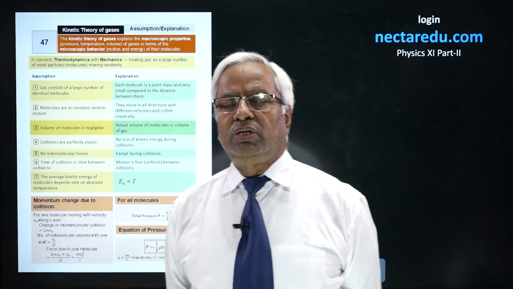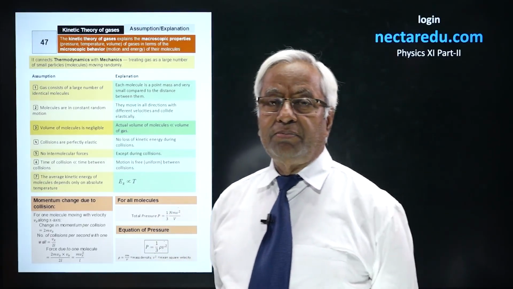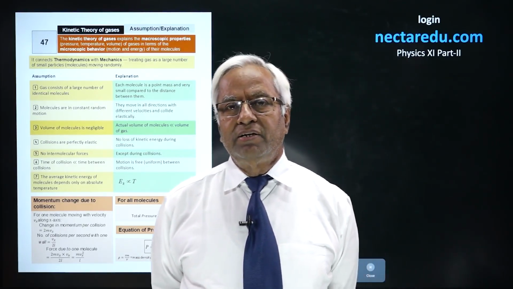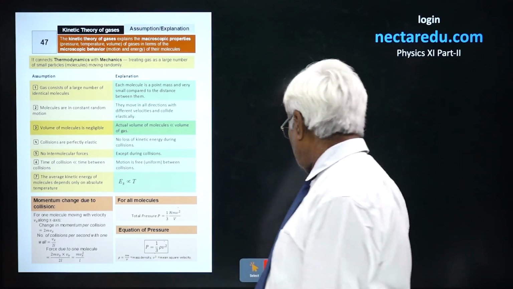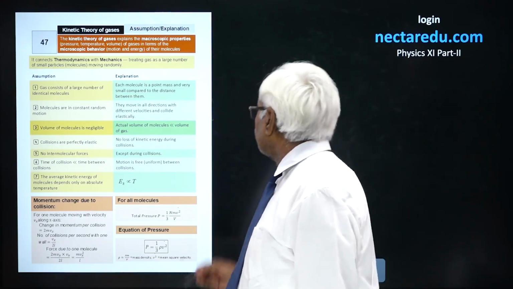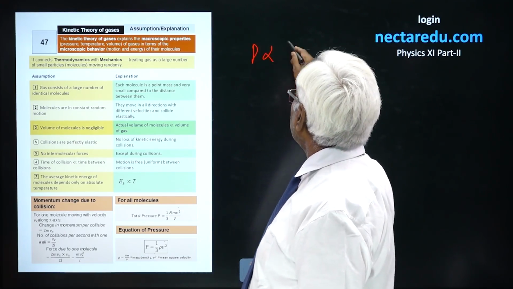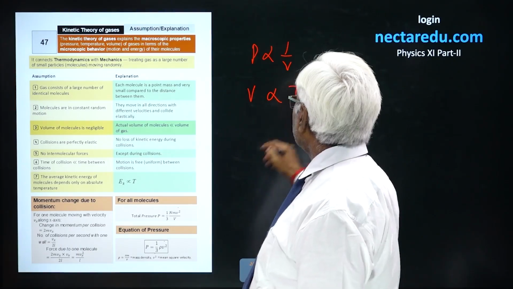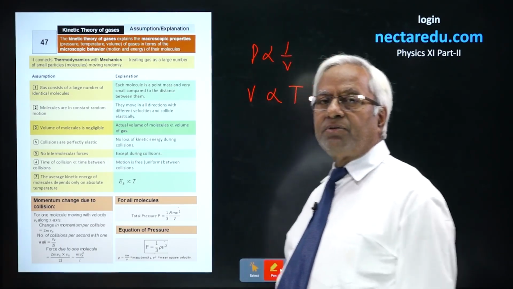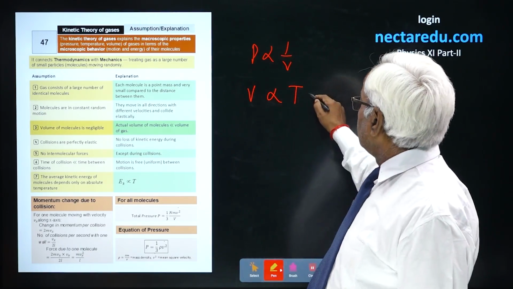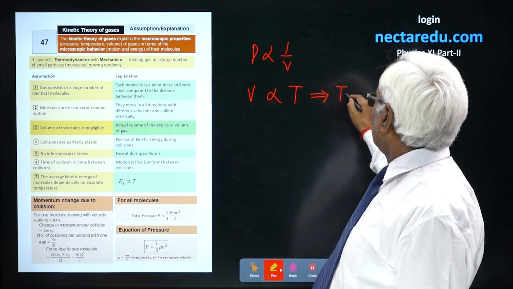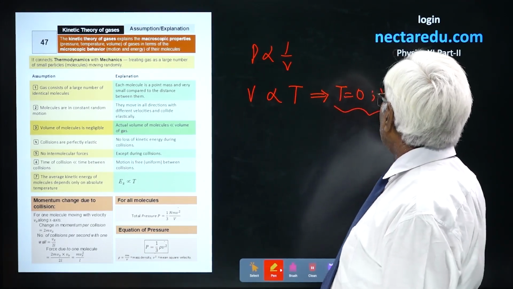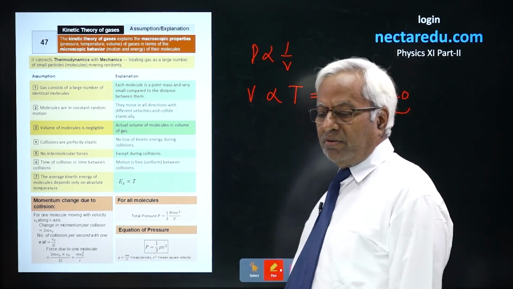Gas laws. Here we are to study kinetic theory, but before that, as foundation knowledge, you must have the idea of gas laws. You see Boyle's law, P proportional to 1 upon V, and Charles's law, V proportional to T. What is T here? Absolute temperature. What does it ultimately conclude? When you consider T equal to 0, it gives V equal to 0.